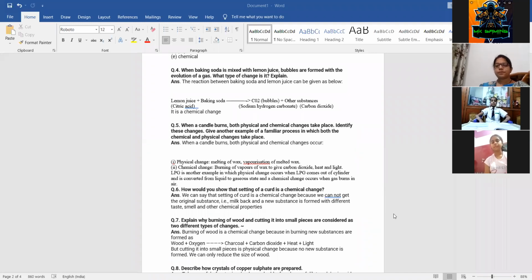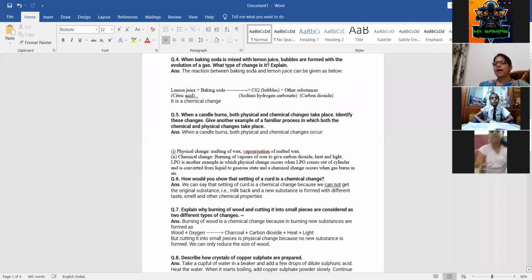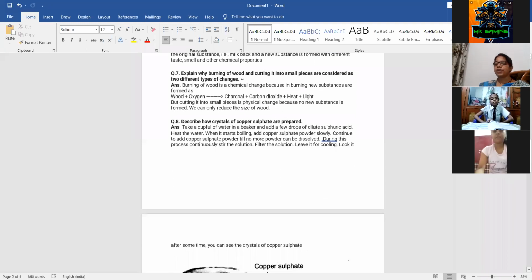Question number 6 is, how would you show that setting of curd is a chemical change? We need to explain that when we are setting a curd, it is a chemical change. Why? Because we are not getting milk again from the curd. We are not getting milk back, so this type of change is a chemical change. And as you know very well, the property of curd is not similar to the property of milk. That's why setting of curd is a chemical change.